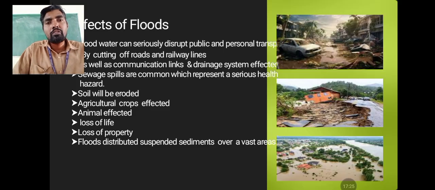Animals will also be affected. Loss of life, loss of property, floods disturbed, and suspended sediments also deposited in front of houses. So different types of effects will be there. Maximum loss of life, loss of property, and loss of income will happen. Animals and human beings will be affected, agricultural crops will be affected, and soil will be eroded. The flood water will carry suspended solids, maybe clay, sand, and silt, deposited in front of houses also.